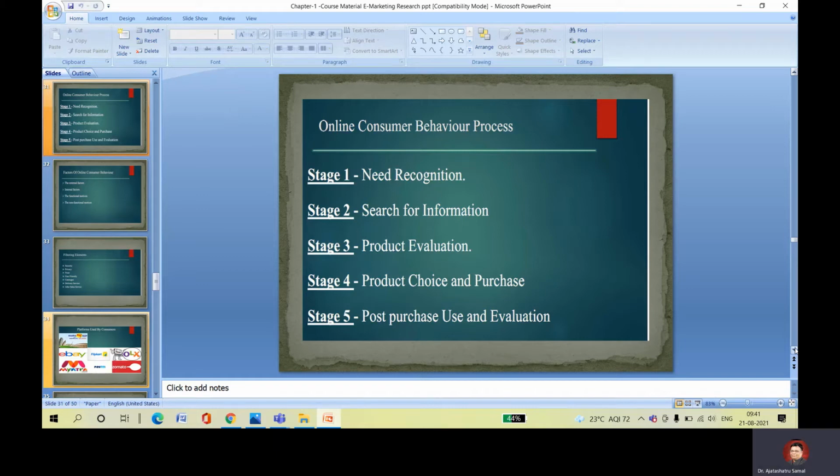Then you go for product evaluation. Which product is fit for me? You will search different varieties and ranges of products. Then you will select. After that, product choice and purchase: you select the product that is fit for me, so that I can go for purchasing. Then post-purchase evaluation. After purchasing, you use it, see its utility, and do the evaluation. This is called the online consumer behavior process.